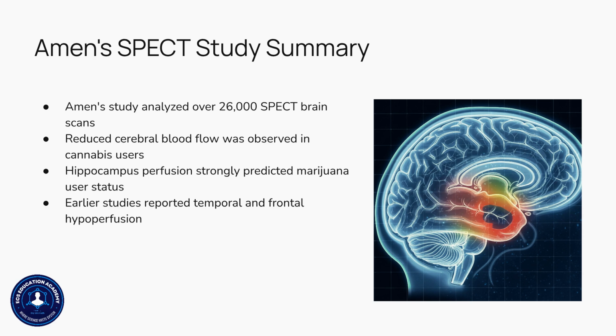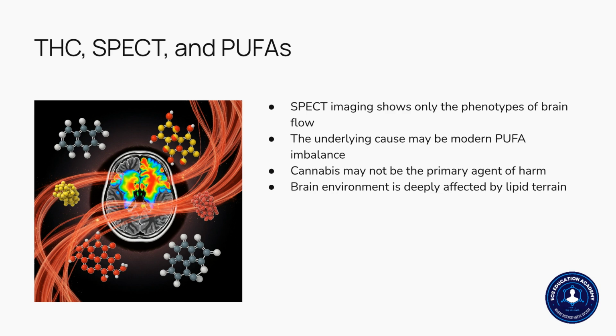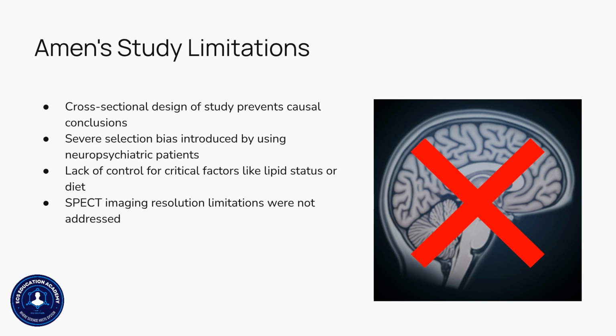AMEN's study analyzed over 26,000 SPECT brain scans, providing a large data set for observation. A key finding was the observation of reduced cerebral blood flow in cannabis users, with hippocampus perfusion strongly predicting marijuana user status. However, AMEN's study had limitations. A cross-sectional design prevents causal conclusions, severe selection bias was introduced by using neuropsychiatric patients, and there was a lack of control for critical factors like lipid status or diet.